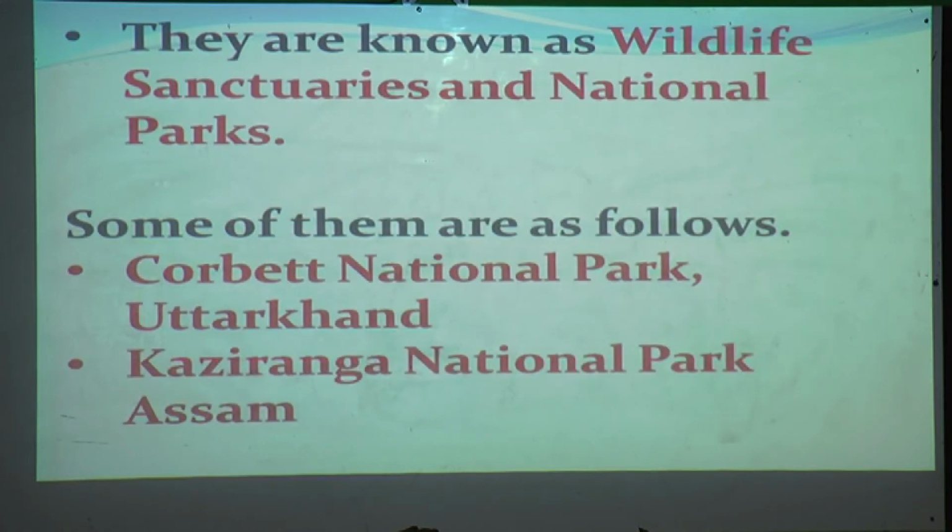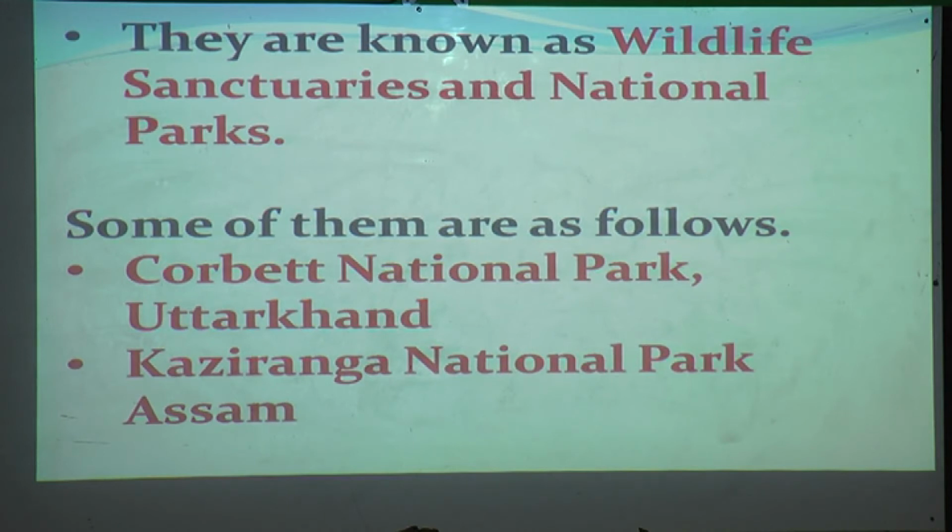They are known as wildlife sanctuaries and national parks. Such type of reserve, where different kinds of animals are kept, like for example zoos. Zoo parks are there, isn't it, where we can go and see different kinds of animals or birds.